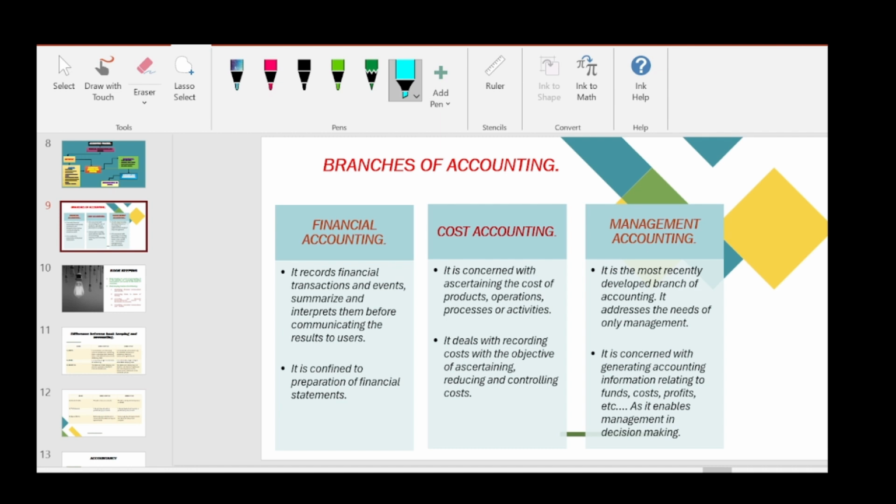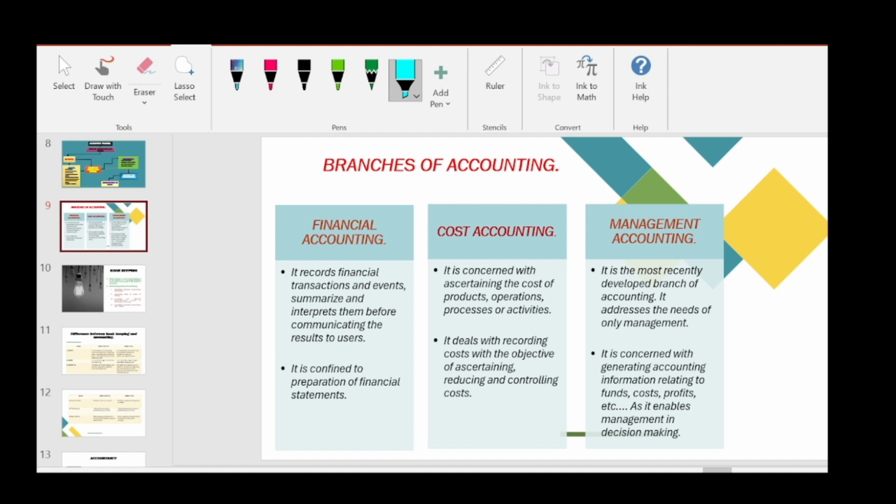And the third is management accounting. It is purely for the purpose of management. Management means the company's management, so that the management can take informed decisions. For that only they are doing management accounting. It is fully for the purpose of internal operations of the company. It is the most recently developed branch of accounting. It addresses the needs of only management. So it is not useful for the external users of accounting.